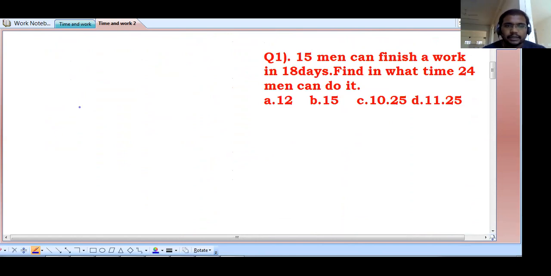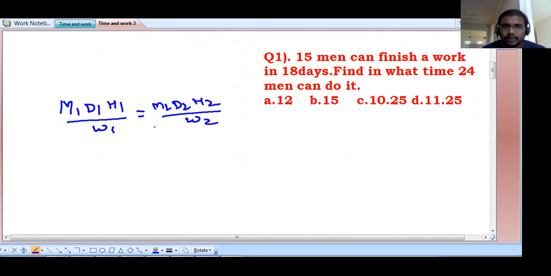Find in what time 24 men can do it. So M1 D1 H1 by W1 is equal to M2 D2 H2 by W2, but the work is the same in both cases. Hours are not given to you, so M1 D1 is equal to M2 D2.